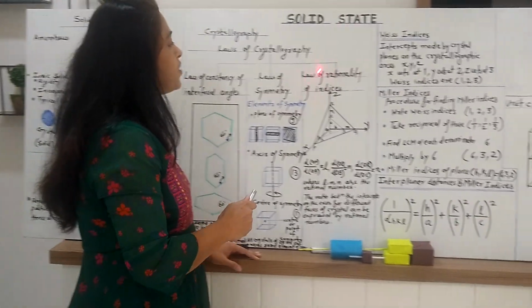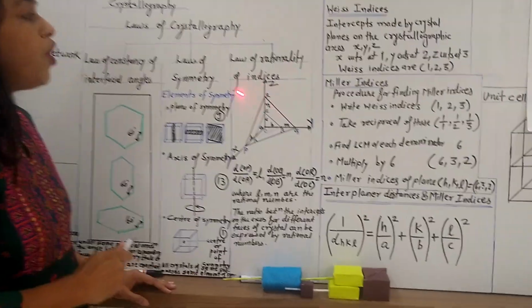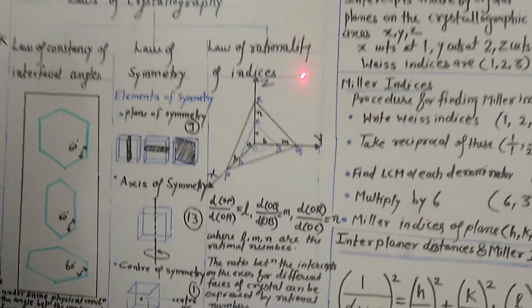Now the third law of crystallography is the law of rationality of indices.